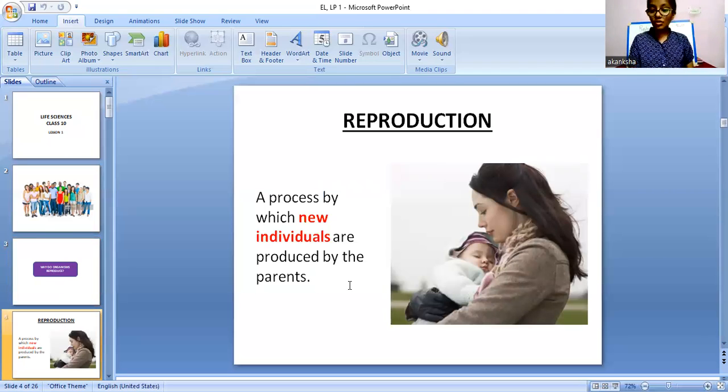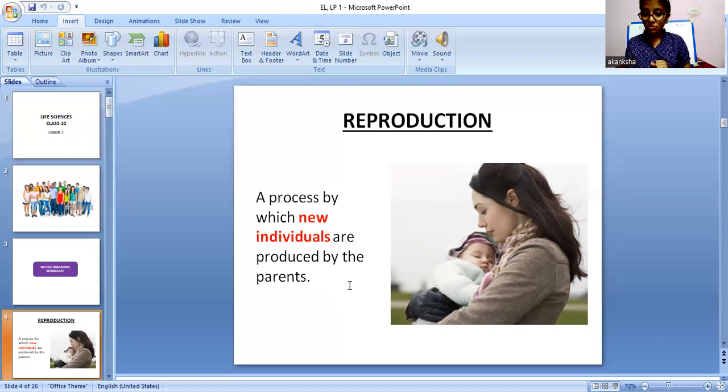So now moving ahead, as you must have gotten the idea what we are about to study, that is reproduction. So what according to you is reproduction? You can also read the definition written on the board: a process by which new individuals are produced by the parents. You have to remember this, new individuals, this is the important word. In this picture you can see this lady is a parent and she gave birth to a new individual, that is this baby. This baby right here is the new individual. So this is all reproduction is about. If you have any doubt, please tell, you can ask your doubt in the comment box.